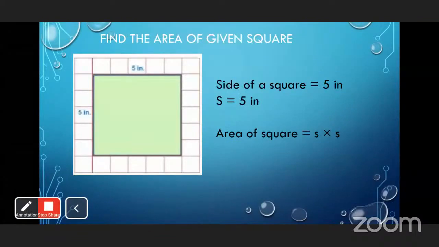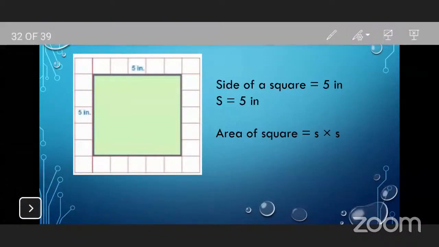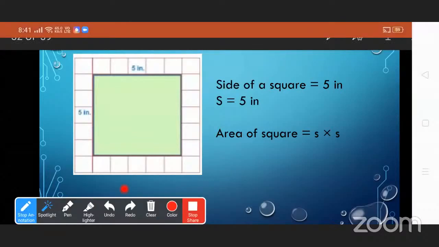Here the side of the square is 5 inches. So S is equal to 5 inches. Now the area of the square is S into S, so 5 into 5 is 25.